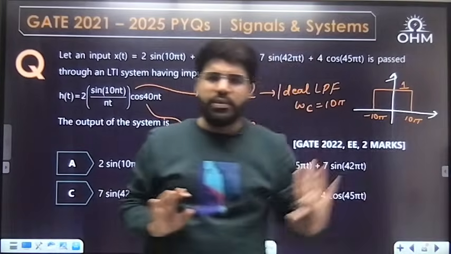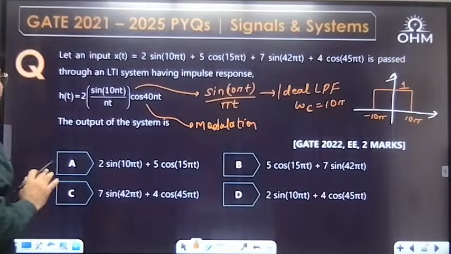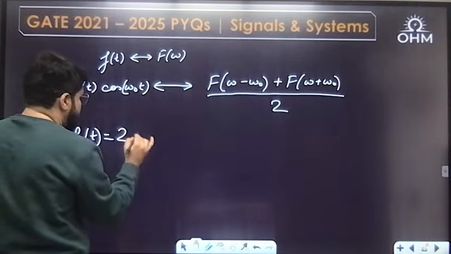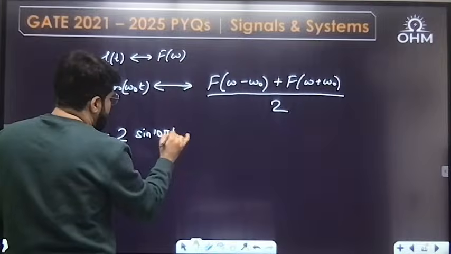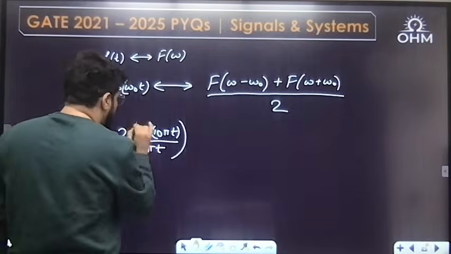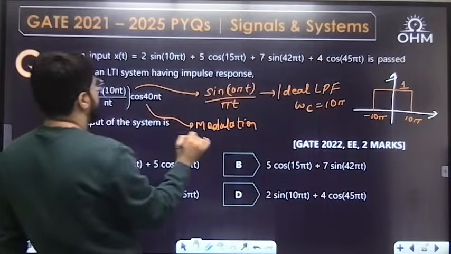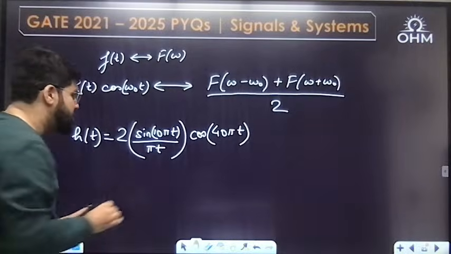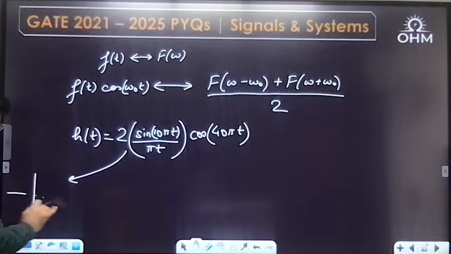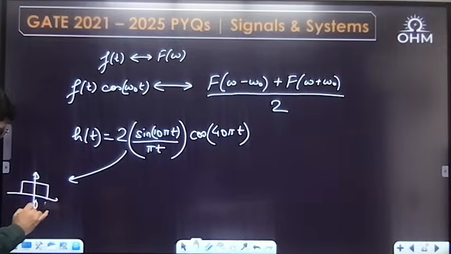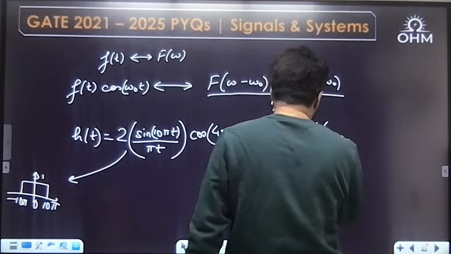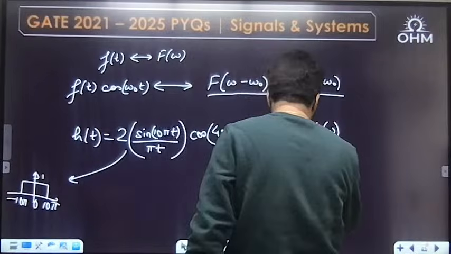Then the gain is 1, cutoff frequency 10π. But the impulse response given is 2 sin(10πt)/(πt) multiplied by cos(40πt). We already know the spectrum of the low pass part, centered at origin, 10π on the right, −10π on the left, amplitude 1. So h(t) will have some Fourier transform H(ω), the frequency response.